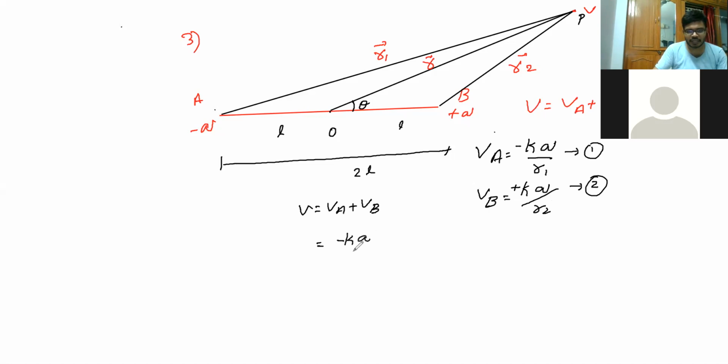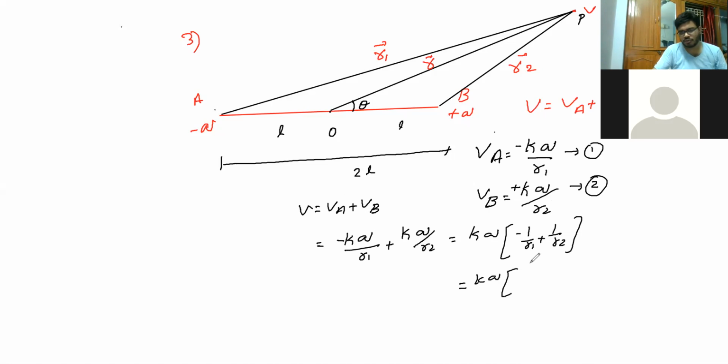Minus KQ by R1 plus KQ by R2. So KQ is common. When I separate it, it is KQ times minus 1 by R1 plus 1 by R2. When I do the cross multiplication, it is R1 minus R2 by R1 R2. This is your equation 3 for the general point B.